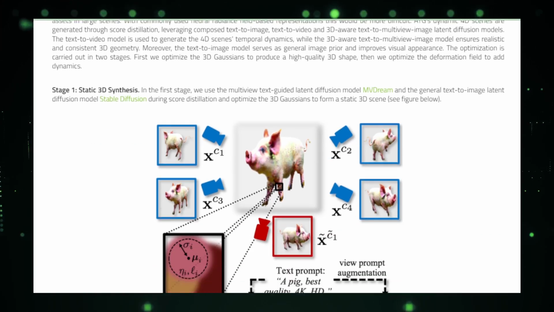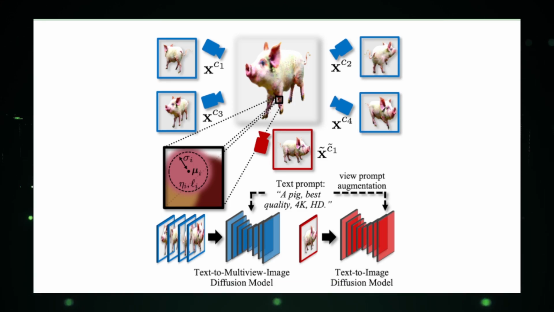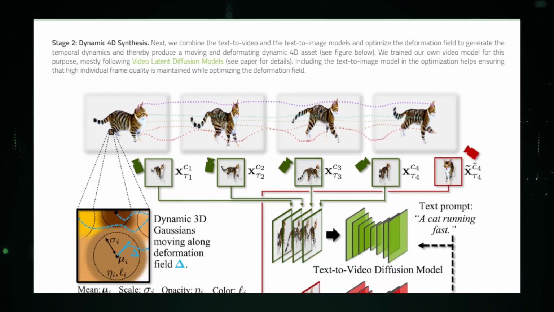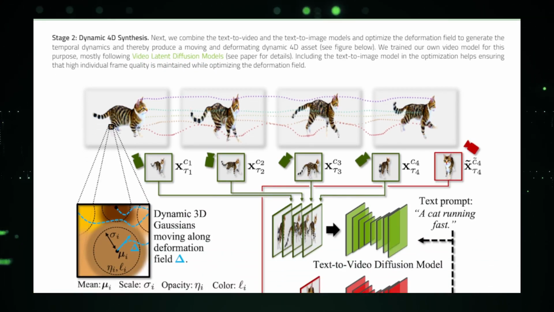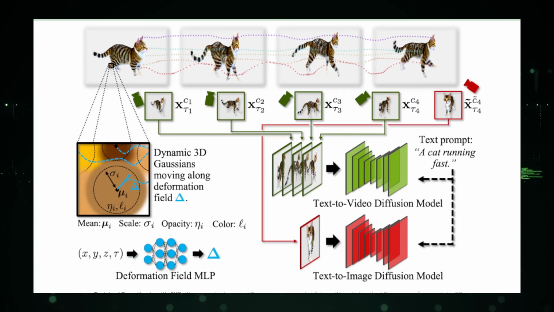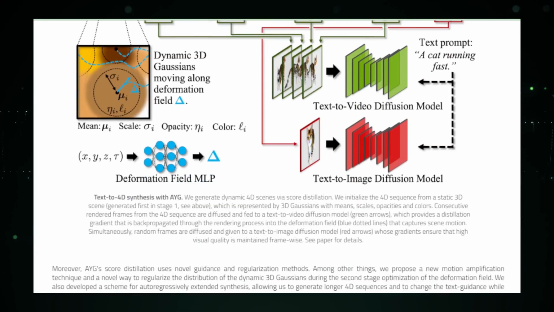The video doesn't just play, it flows, with each sequence meticulously crafted to align with the initial textual vision. The true beauty of Text-to-4D lies in its versatility. Whether you're looking to create an animated tale, a conceptual art piece, or a realistic simulation, the possibilities are limitless. This technology isn't just a step forward, it's a leap into a new era of digital creativity. Text-to-4D is more than just a tool. It's a canvas for the imagination, where the only limit is the breadth of your ideas.